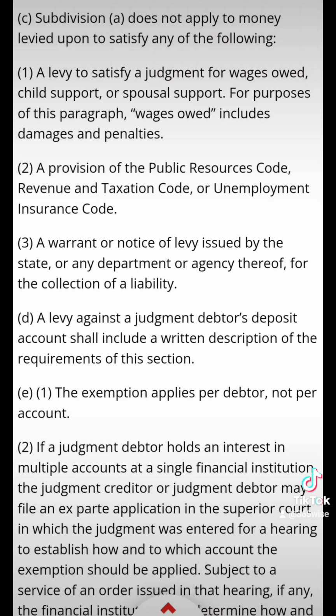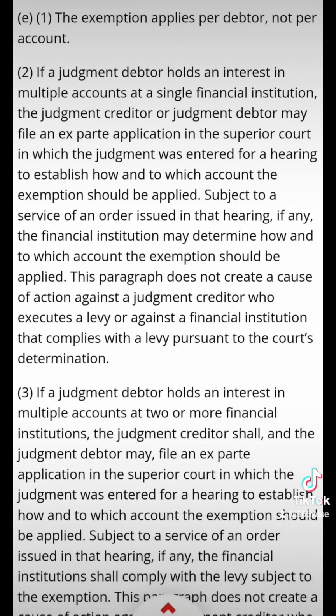For purposes of this paragraph, wages owed includes damages and penalties. 2, a provision of Public Resources Code, Revenue and Taxation Code, or Unemployment Insurance Code. 3, a warrant or notice of levy issued by the state or any department or agency thereof for the collection of a liability. D, a levy against a judgment debtor's deposit account shall include a written description of the requirements of this section. E, 1, the exemption applies per debtor, not per account.